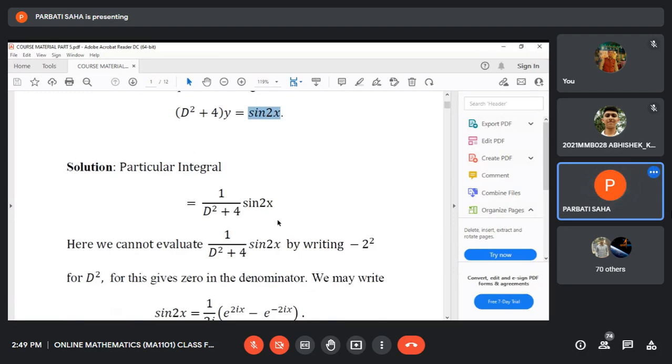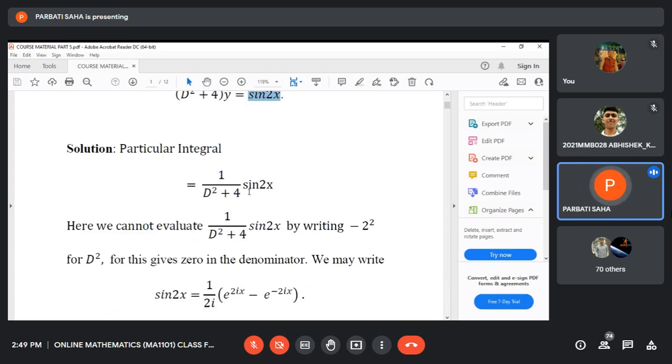You know the formula for finding the particular integral where the right side function is sine or cosine ax. D square is replaced by minus the square of the coefficient, that is minus 2 square. But if in the denominator D square is replaced by minus 2 square, where 2 is the coefficient of x in the sine function, the denominator vanishes. So in this case, this rule cannot be applied.